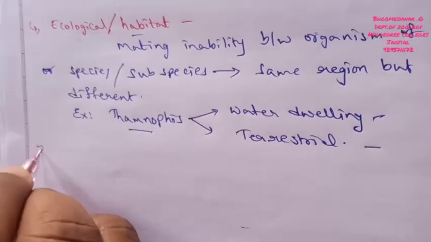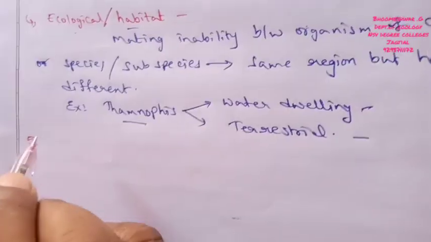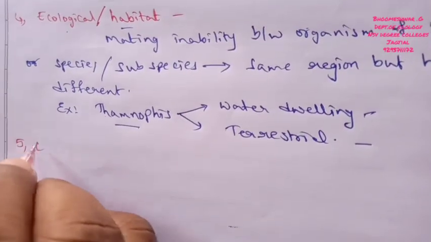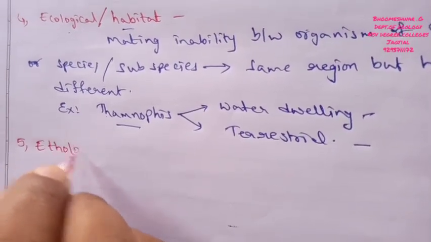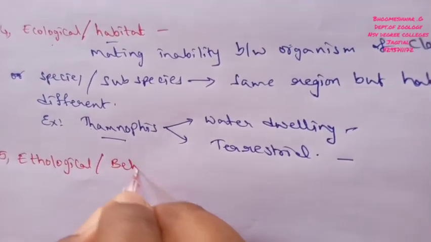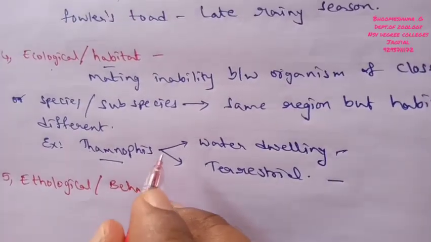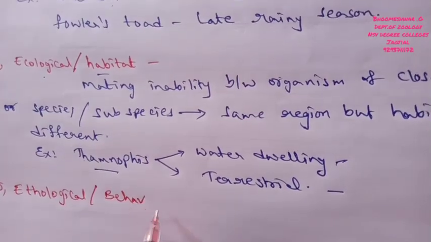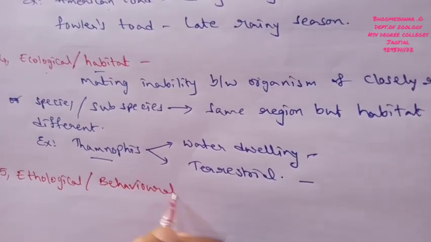Now we discuss the fifth type of pre-mating isolation, which is named behavioral isolation.